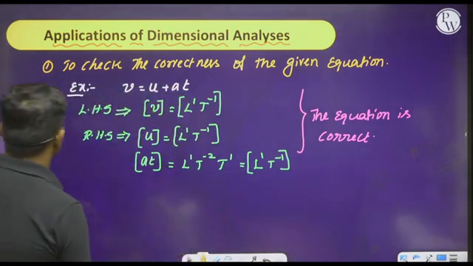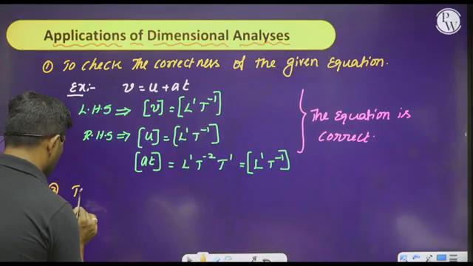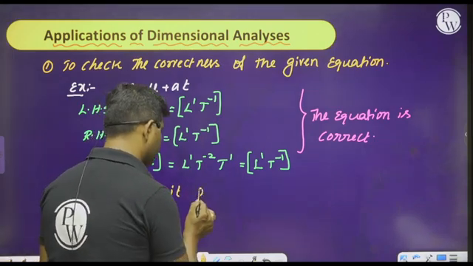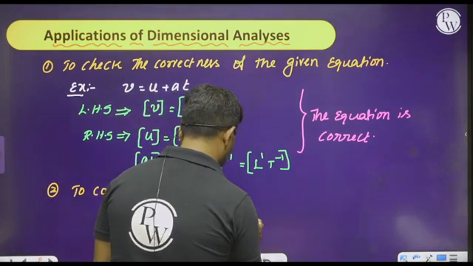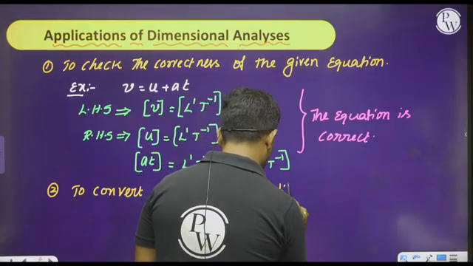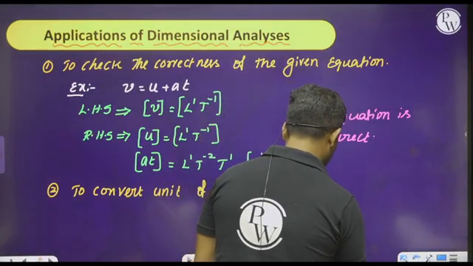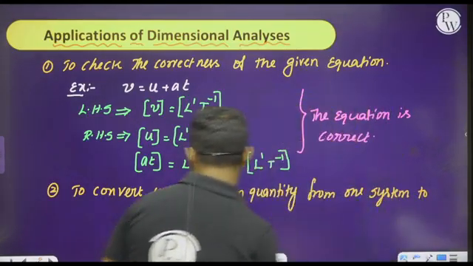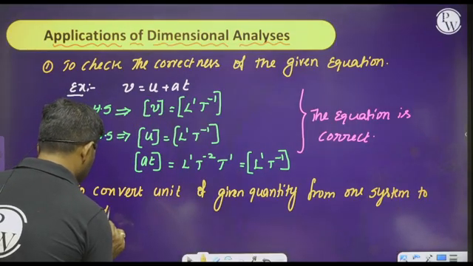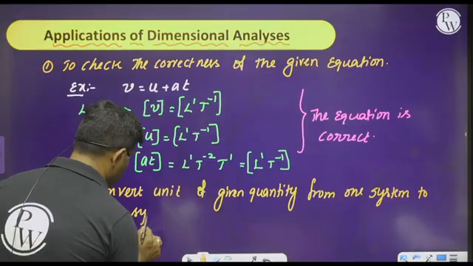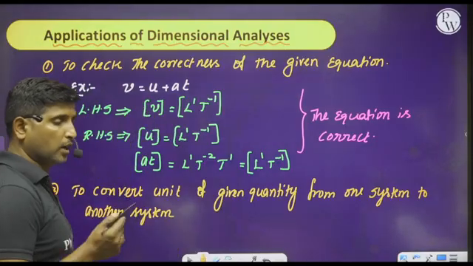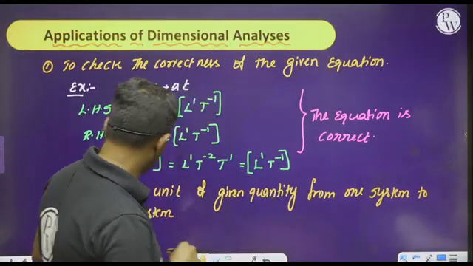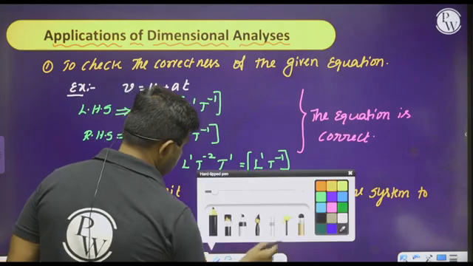And later, second application, observe this. To convert the unit of a given quantity from one system to another system, we can make use of dimensional analysis.